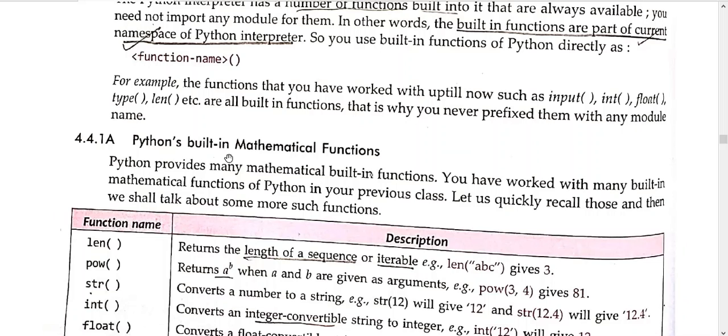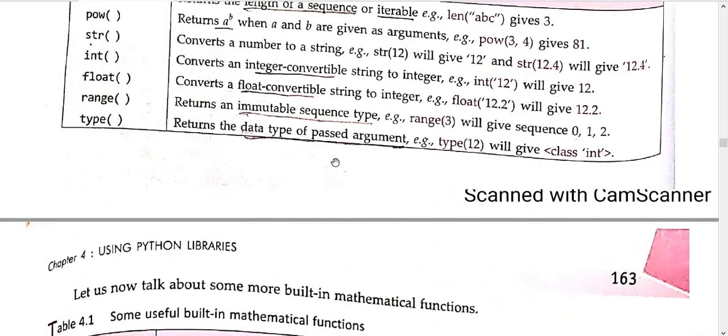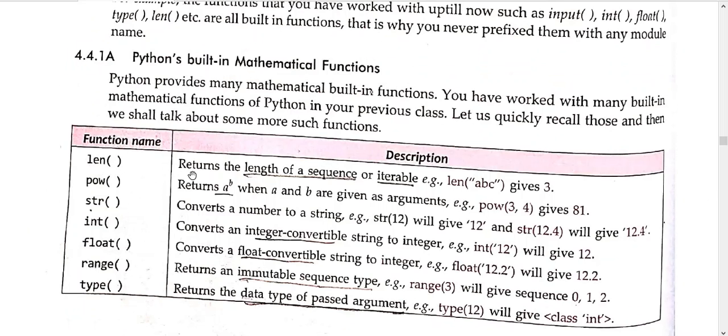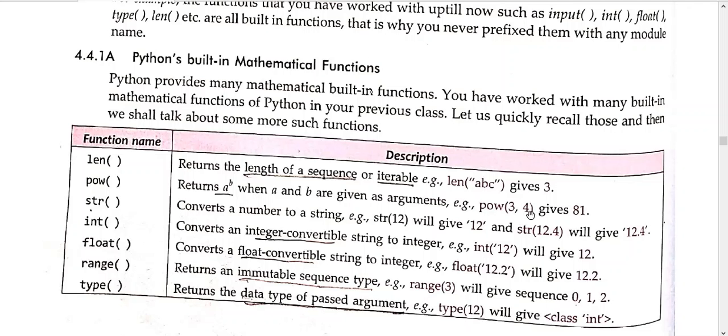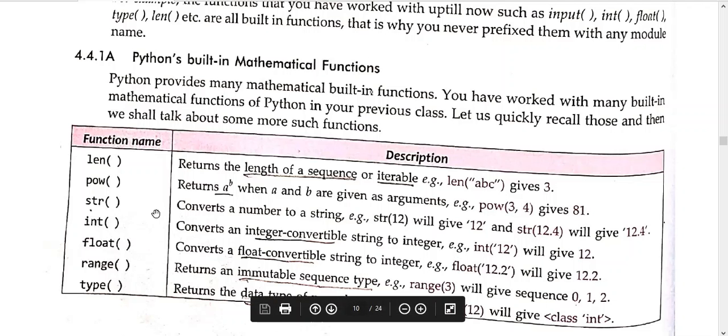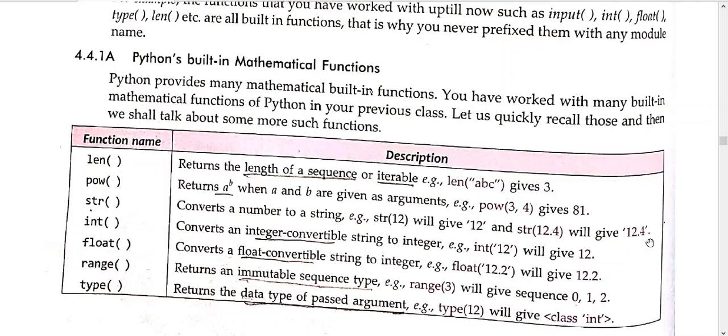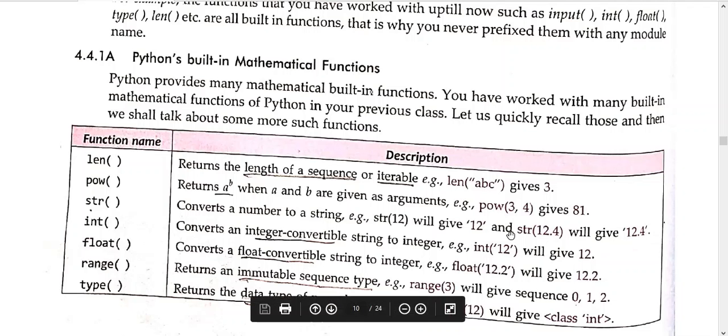Now, some mathematical built-in functions present in Python. len is required to check the length of the given string. If you write len of ABC, it will return 3, because it is 3 characters long. The power function, a raised to power b: if you write 3 raised to power 4, it will give you 81. The str function will convert whatever input you give into a string. If you give 12, it will give 12 as a string. If you give 12.4, it will give it as a string. They are not numbers, they are strings now, mind it.